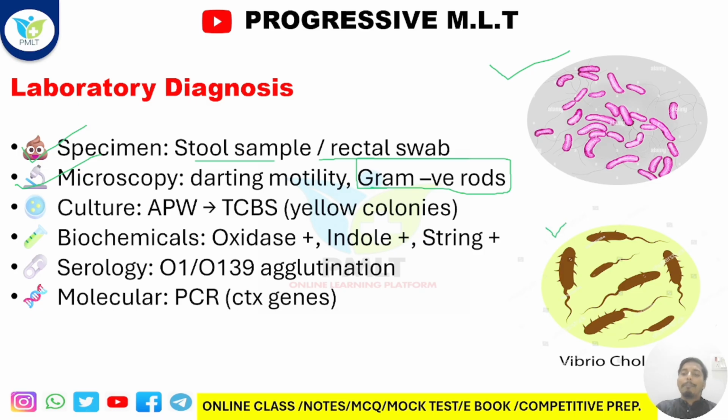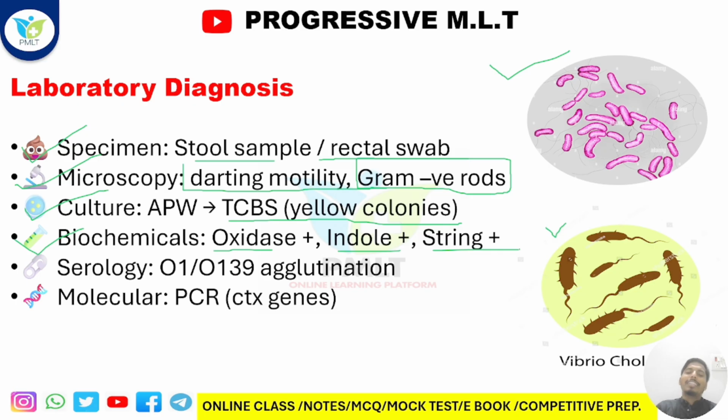You just take the very basic idea of the particular bacteria. Got it? After that, I have already told you that the motility, that is a darting motility, you will get. Understood? After that, culture: I have already told you that APW, TCBS agar, you will get the yellow colony. After that, the biochemical test: I have already told you that oxidase positive, indole positive, citrate positive.